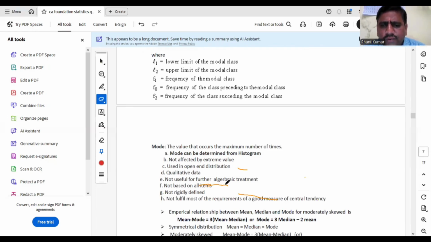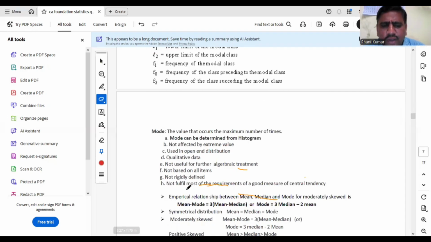It is not useful for further algebraic treatment. It is not based on all items. It is not rigidly defined and does not fulfill most of the requirements of a good measure of central tendency. Not rigidly defined means mode can be bimodal, trimodal like that. Okay. So it is not rigidly defined. It is not a good measure of average.